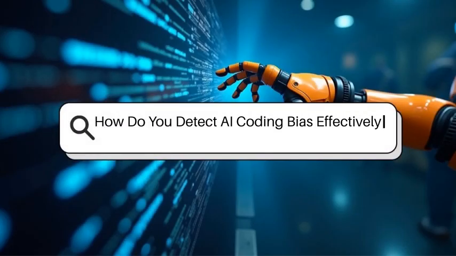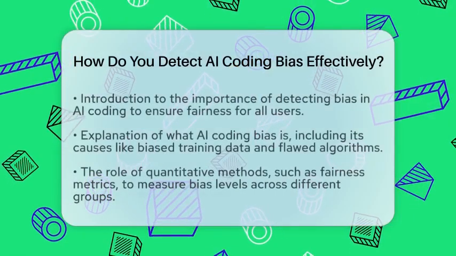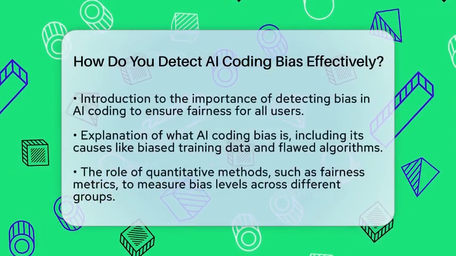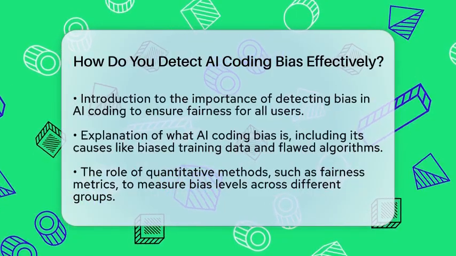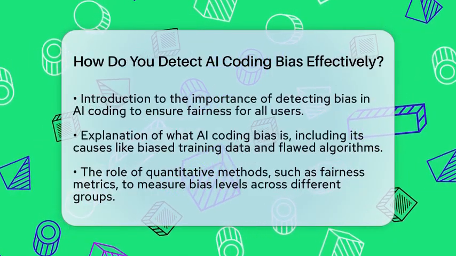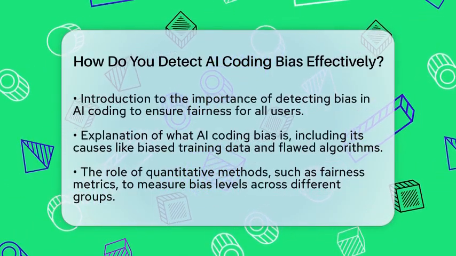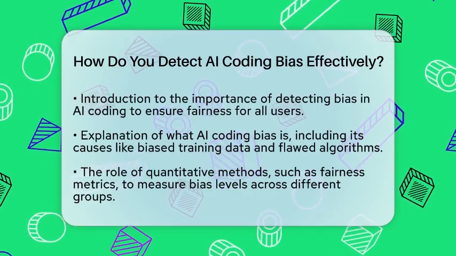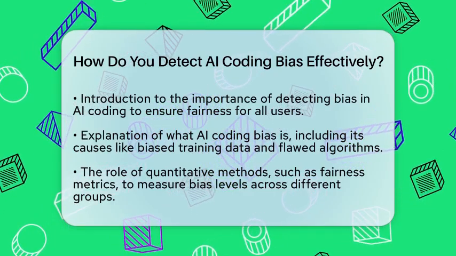How do you detect AI coding bias effectively? Imagine you're building a robot that writes code for you. How do you make sure it treats all users fairly and doesn't favor one group over another? That's where detecting bias in AI coding comes in.